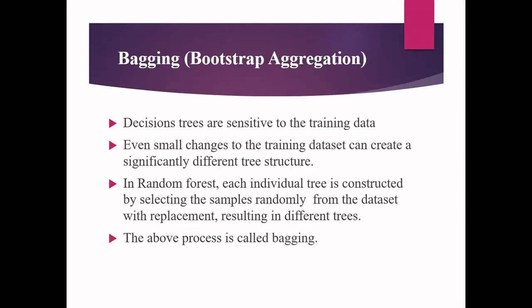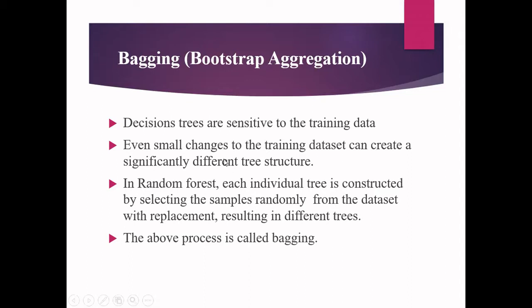Now, random forest classifiers use another concept known as bagging. It is also known as bootstrap aggregation. Let us see what this is and why we need bagging. We have seen the disadvantage of decision trees: they are sensitive to errors in the training data. Whatever training data you give, they predict only based upon that training data. They develop the knowledge only based upon the training data.